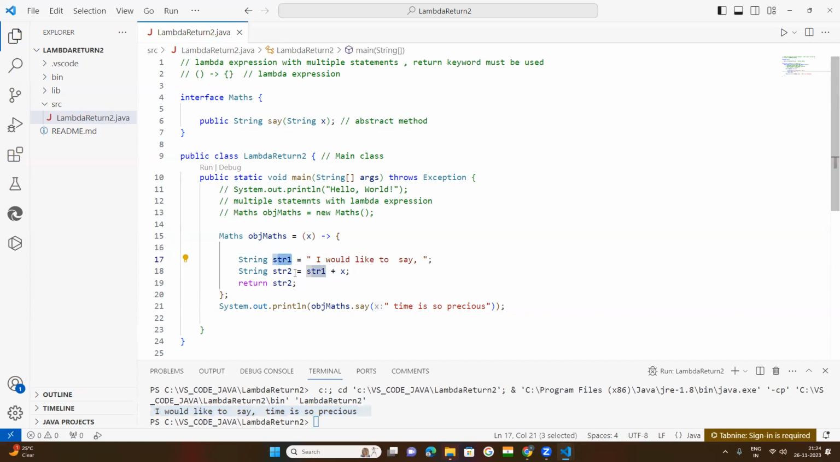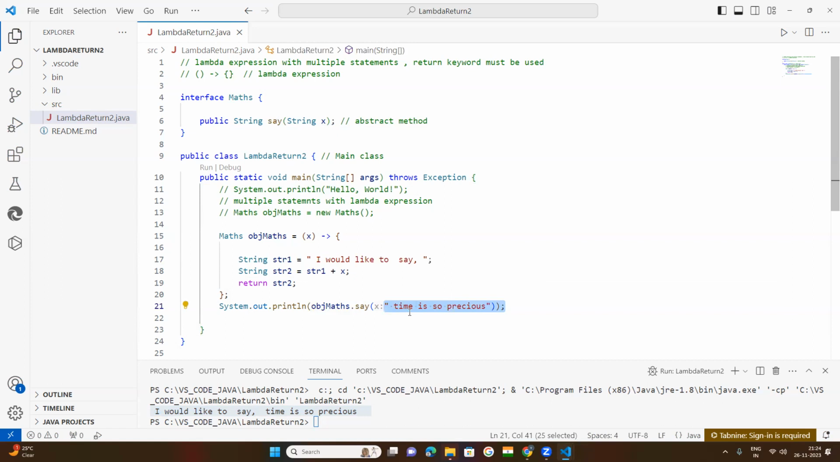After that, one more string type of variable I have taken. So now string 1 plus x. What is x here? I have passed it. Whenever this object method is being called with the method name, x is a variable value that you get when you are calling this method. Once you are calling this method, it is called an argument passed in that method.